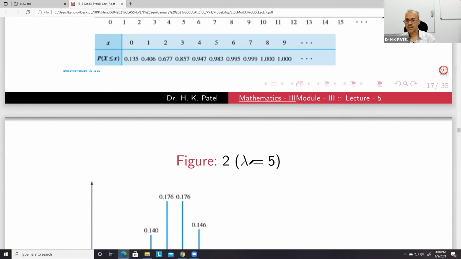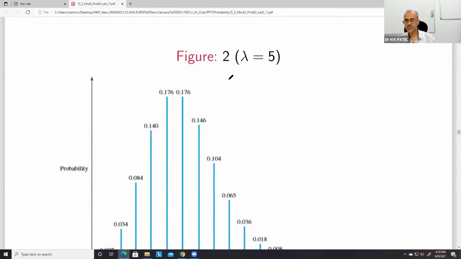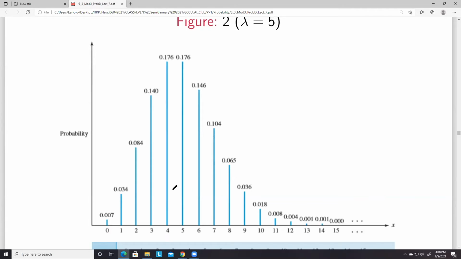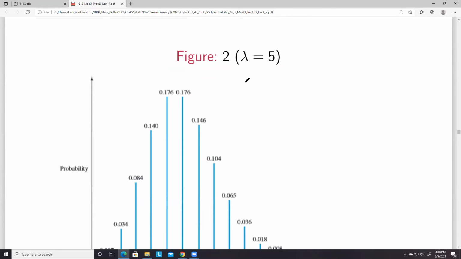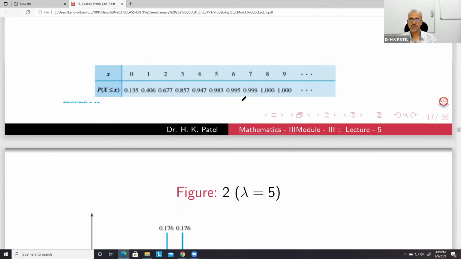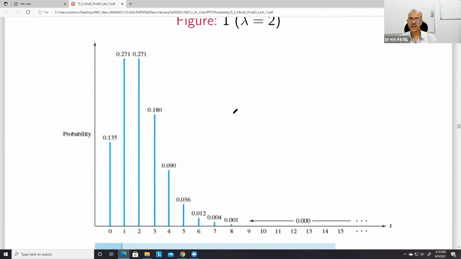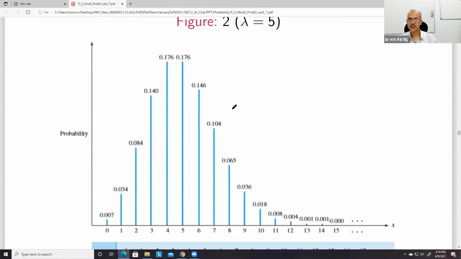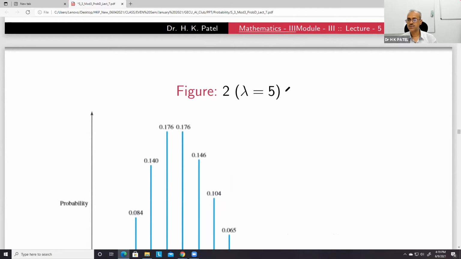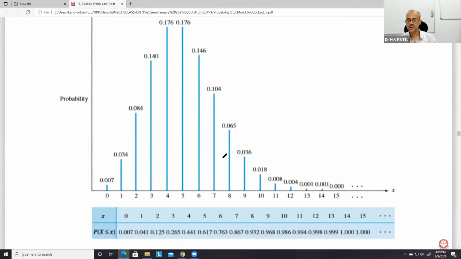If you see these two figures, it looks as if when we increase this lambda, symmetry is increasing, a symmetrical curve type situation. So this we can try. I think this is a very simple function. In Excel, we can find this graph. Just take lambda equal to 7 or 8 or maybe 10. We can find these values, and then we can draw the graph of those.